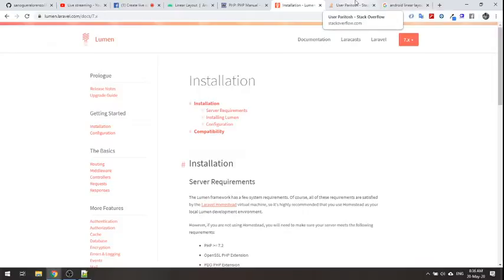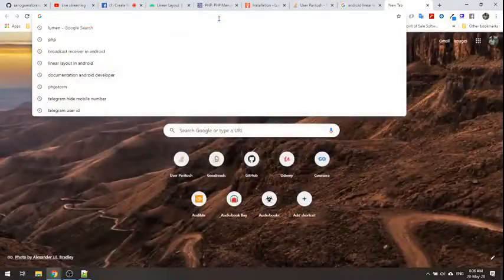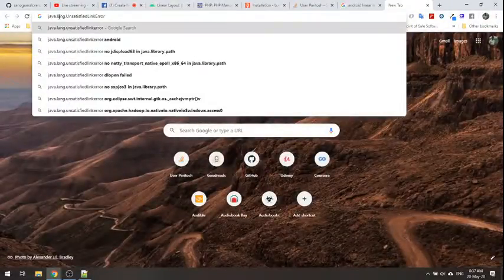Now the most important resource for us is Stack Overflow. I have created my profile on Stack Overflow, and I recommend you create the same. Whenever we have some issue, we can directly go on Google and search using the stack trace. For example, I got a java.lang.UnsatisfiedLinkError while developing my code in Android.